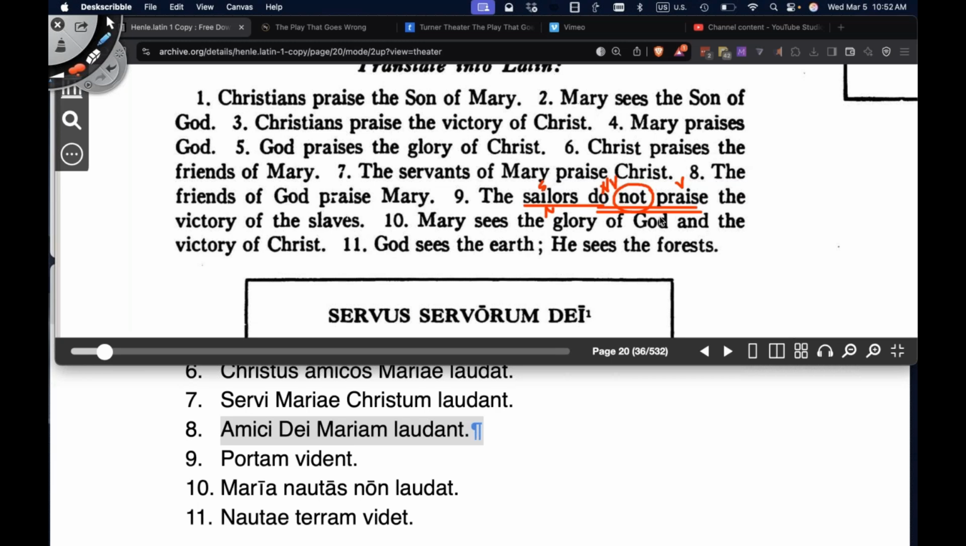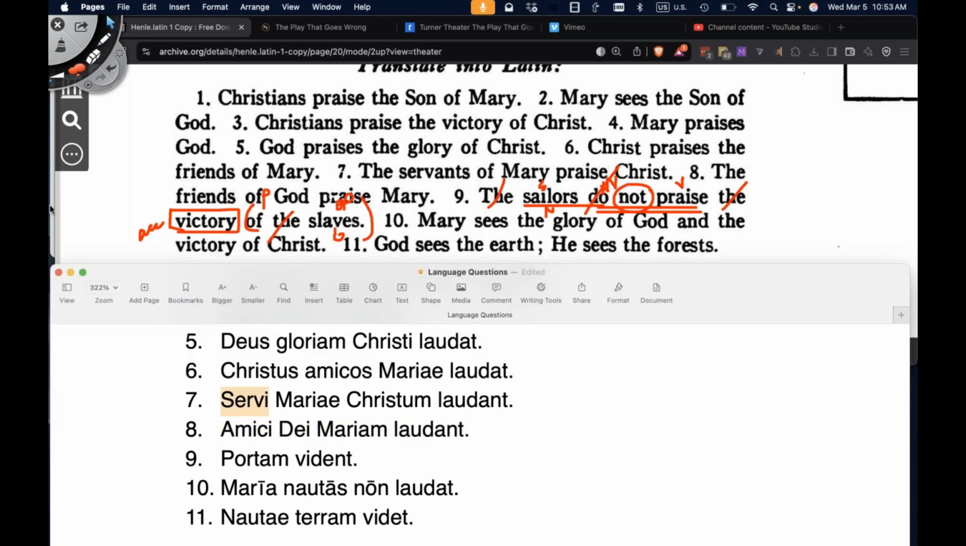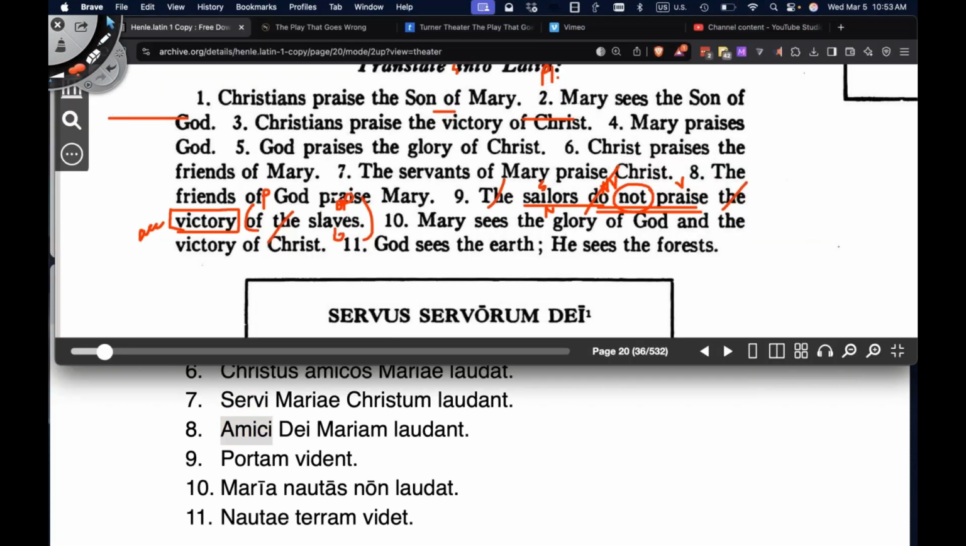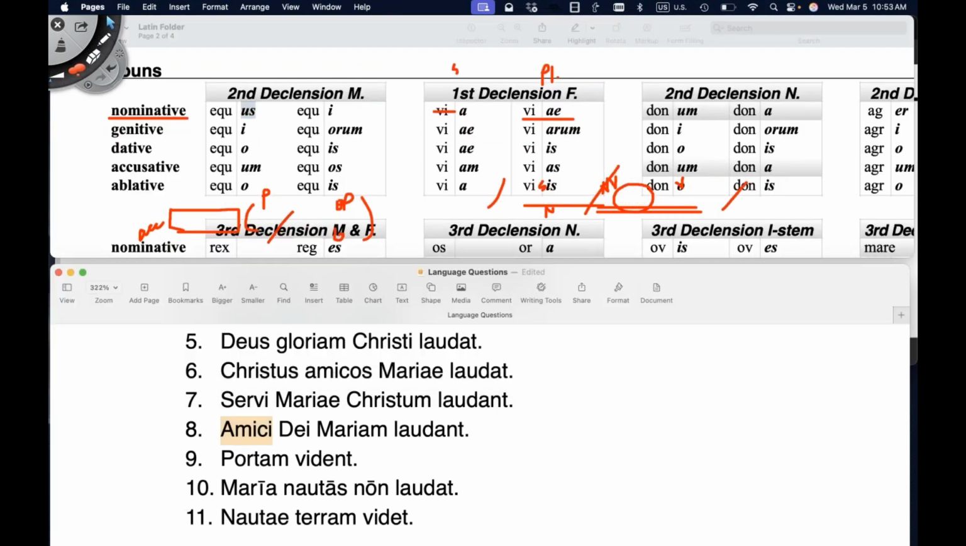We also, at this point in Latin, do not translate helping verbs, so we're also going to get rid of do. So what we're really going to translate is sailors not praise victory of slaves. Okay. The word for sailor in Latin is nauta. It's going to act like via. So we're going to go from the singular side over here to the plural side because it's in the nominative case, subject of the sentence. So it's going to be nautae. What number are we on? 9? Yeah. So we'll go to nautae, number 9.